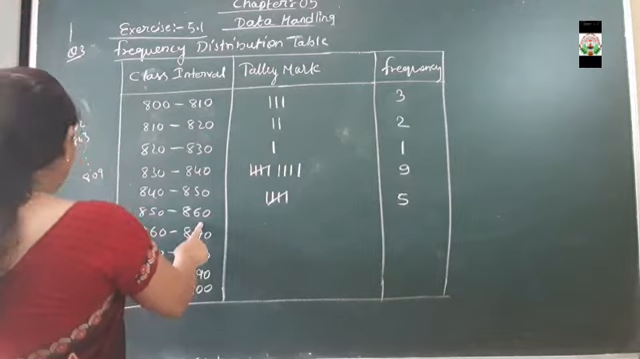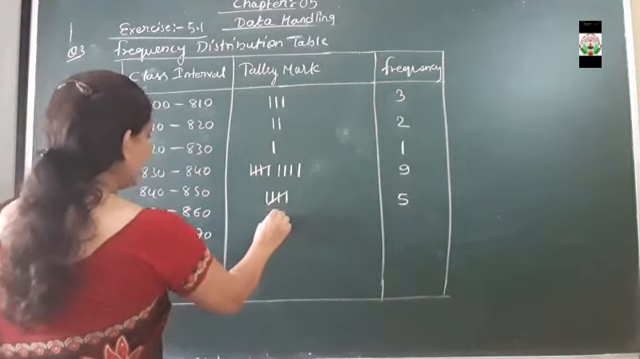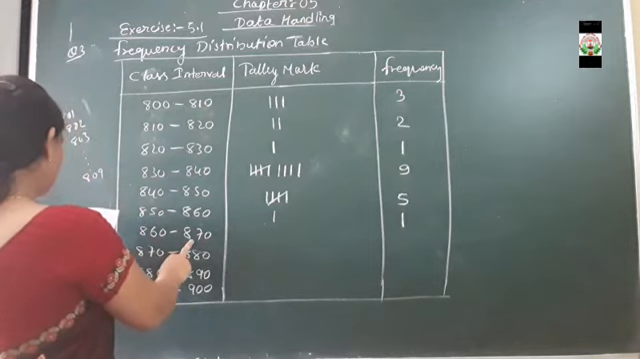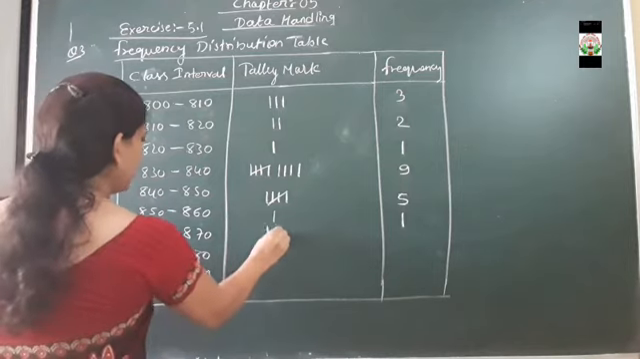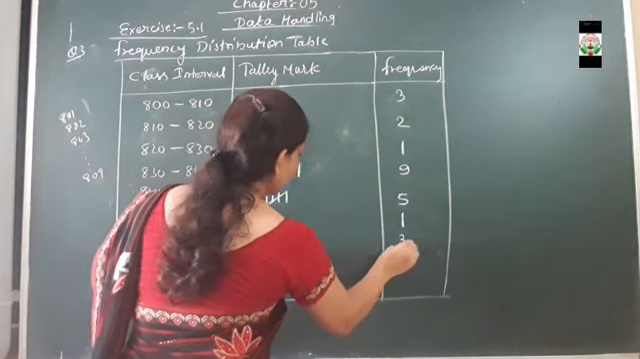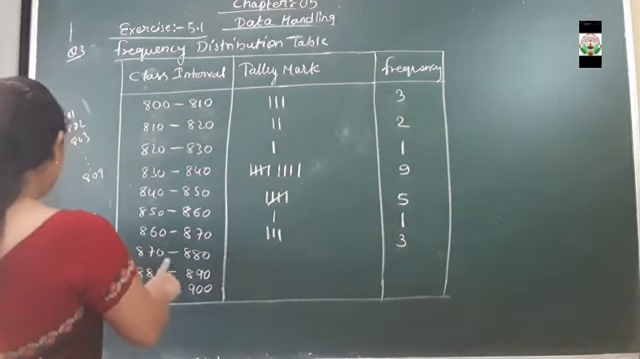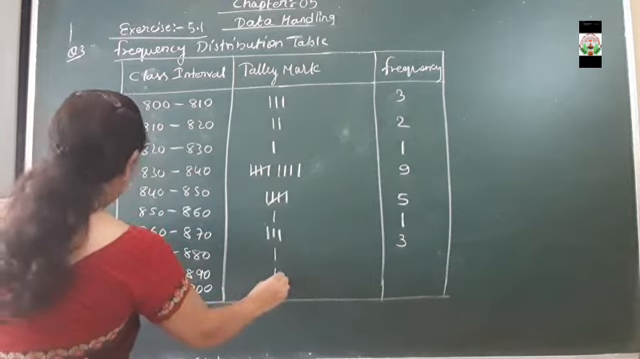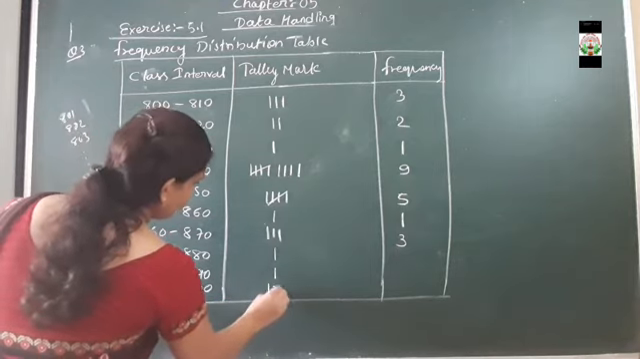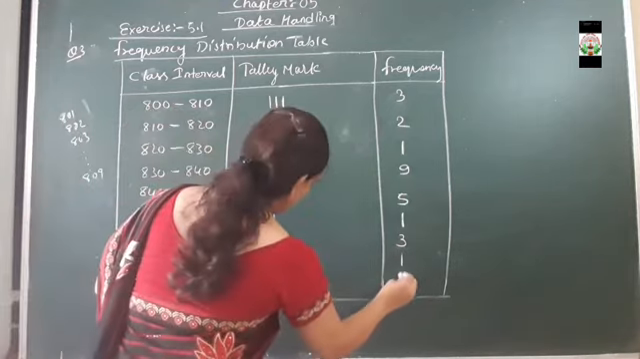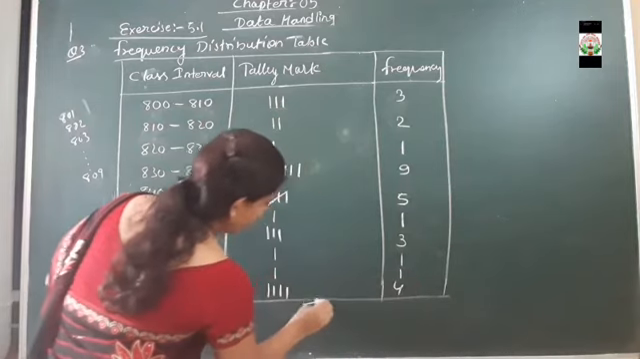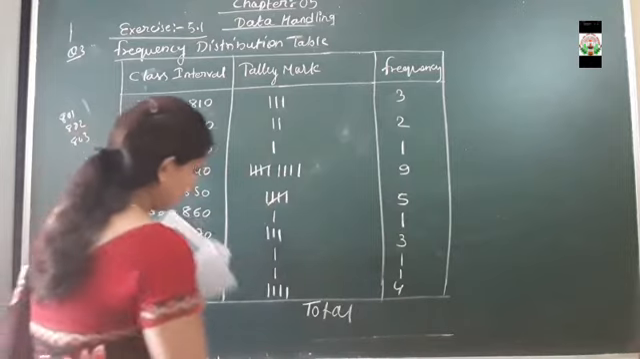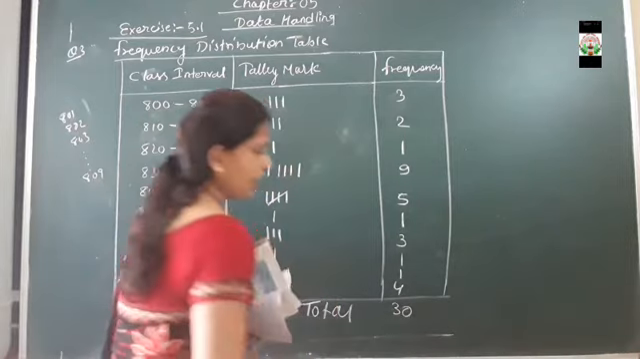Then 850 to 860, only one data is present. So here the frequency will be 1. Then 860 to 870, 3 numbers are present. So frequency will be 3. 870 to 880, only 1. So here one data is present, and the last data is 4. While doing the total of this, it will become 30. Clear?